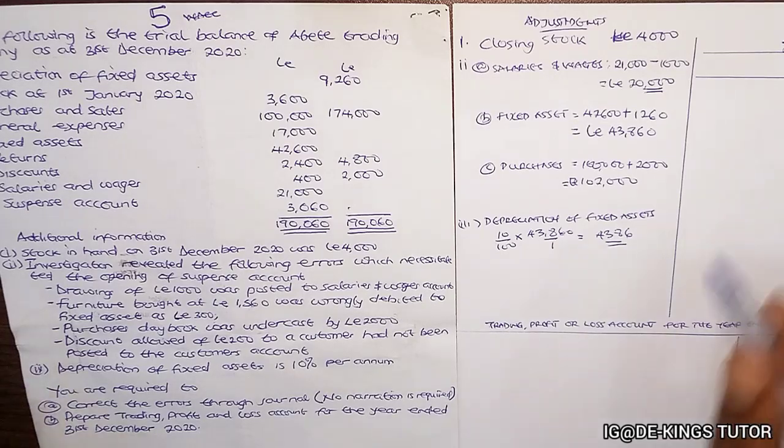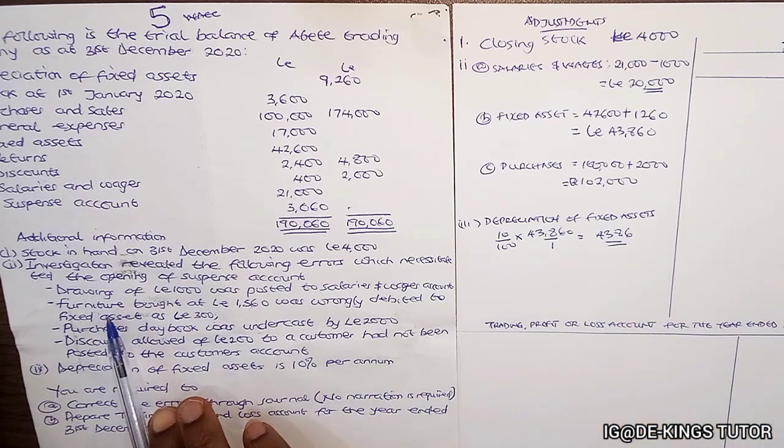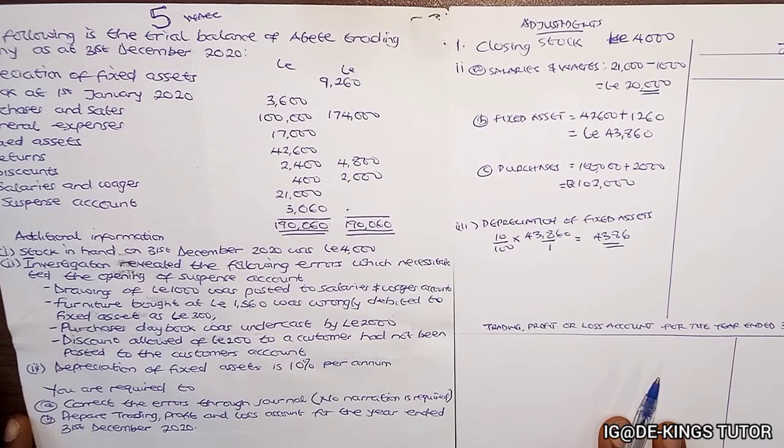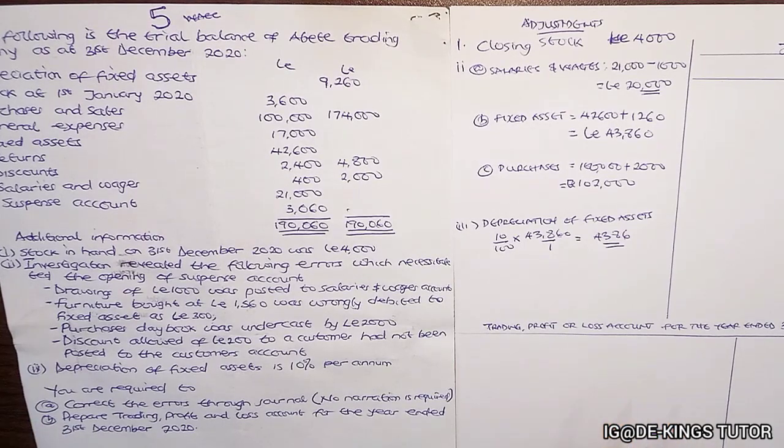So the journal now, let's post the corrections to the journal. The first one said drawings of 1,000 was posted to salaries and wages account. If you notice, drawings and salaries and wages have a debit balance in the trial balance. So if they debited it to the salaries and wages account, it might not have affected the totals because it is still the same side.